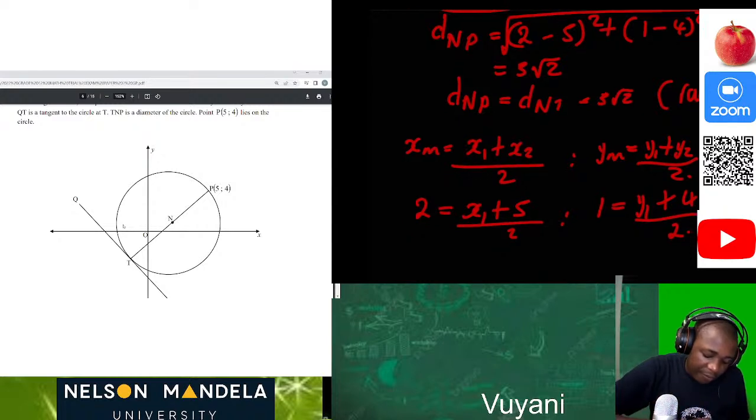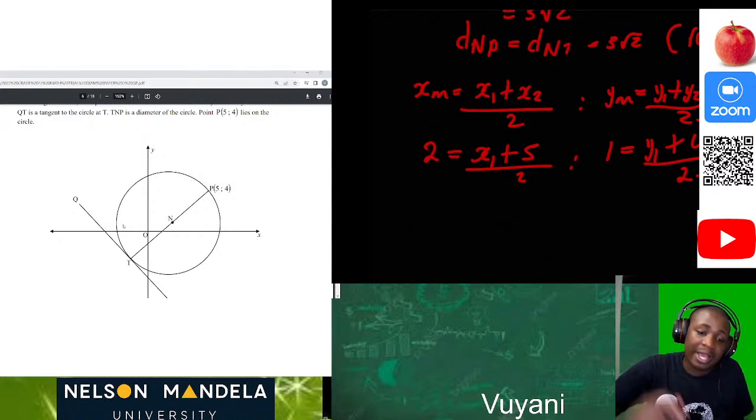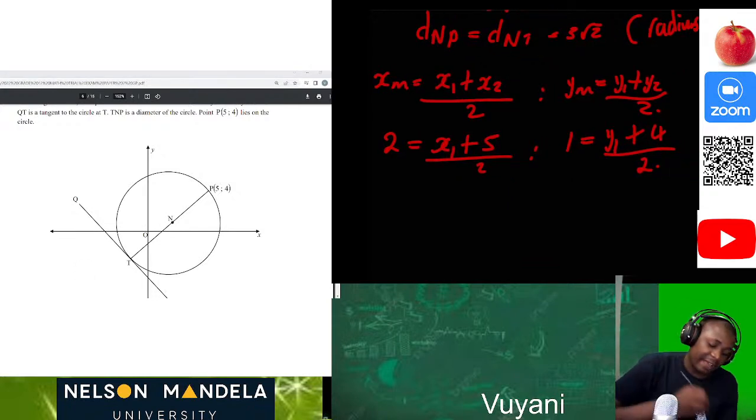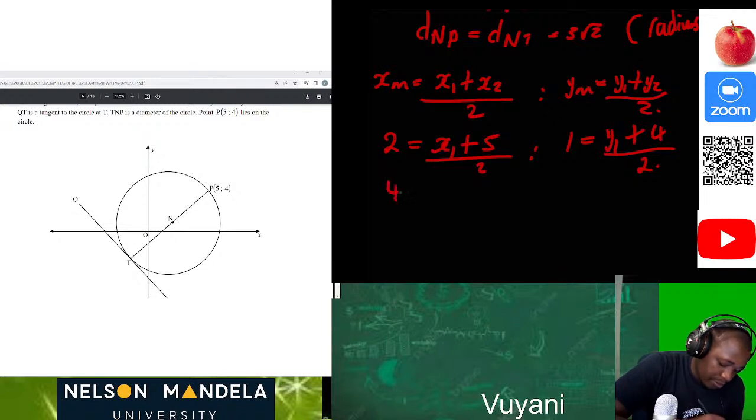Then we can solve for x1 and y1 just like that, because we now know the coordinates of the center, which makes our lives easy. So this will be 4 equal to x1 plus 5. Then this will be 2 equal to y1 plus 4. Then 4 minus 5 is negative 1 equal to x1.